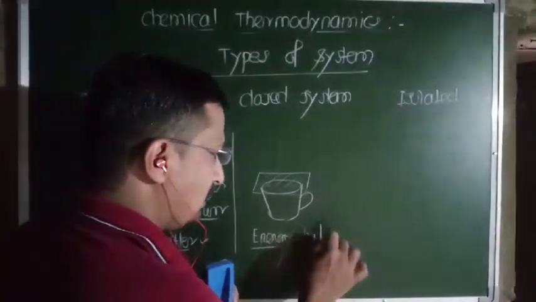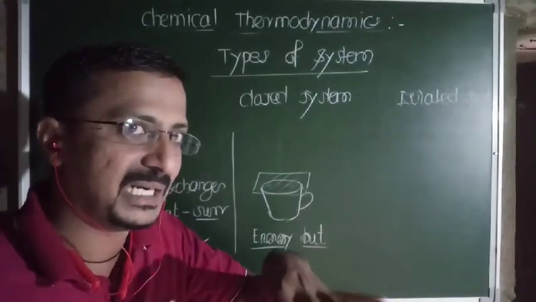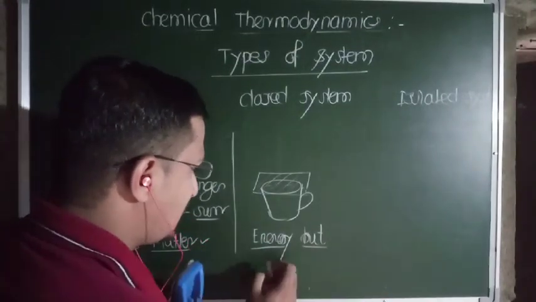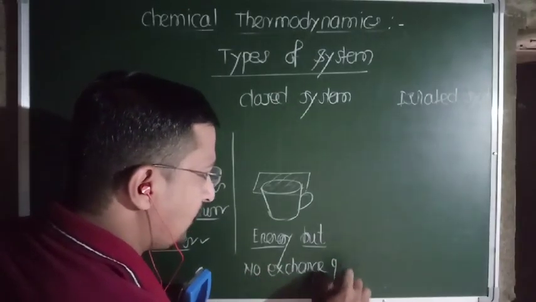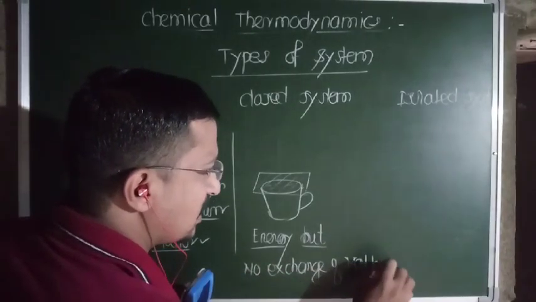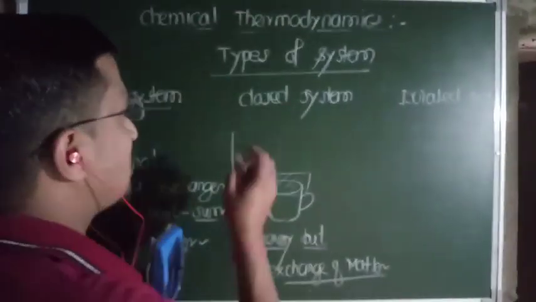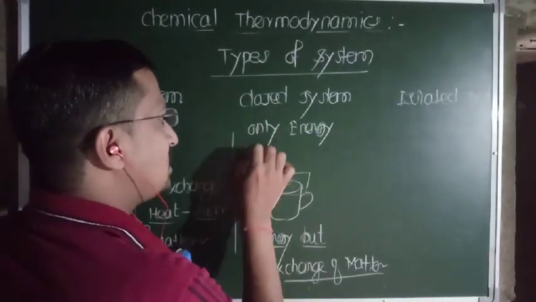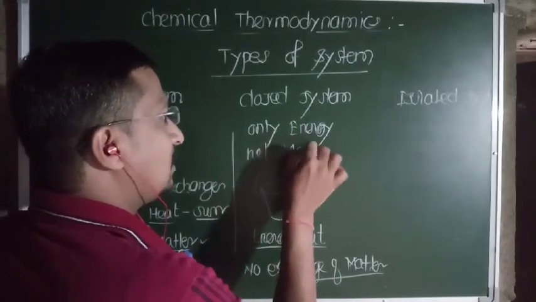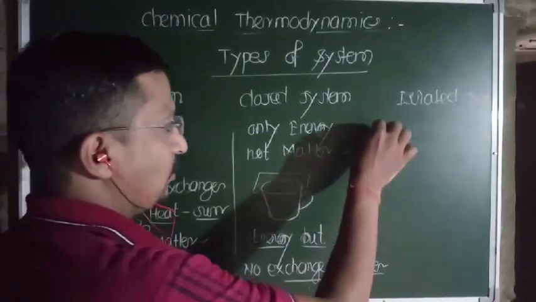But the water vapors from that hot tea do not escape into the surrounding because we placed a lid over that cup. Means there is no exchange of matter. So we define a closed system as the system which exchanges only energy, not matter, with the surrounding. It is an example of a closed system.